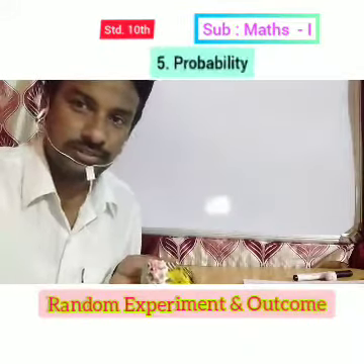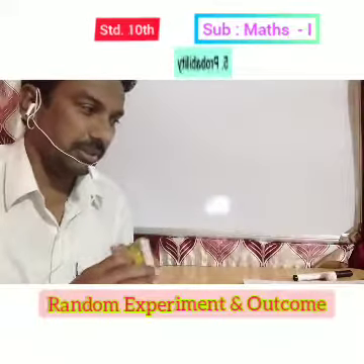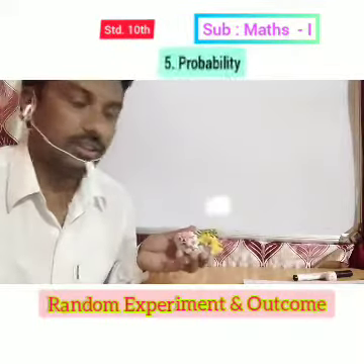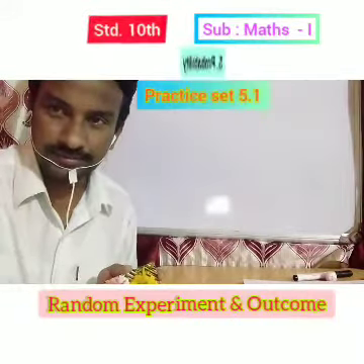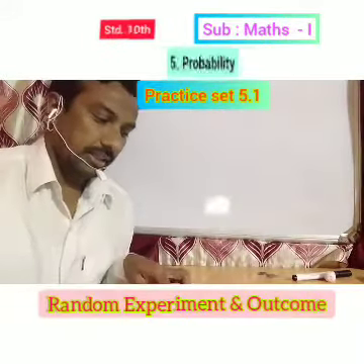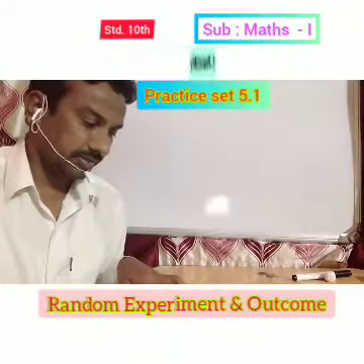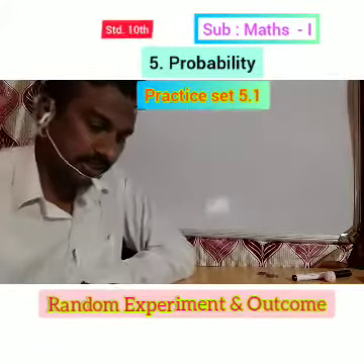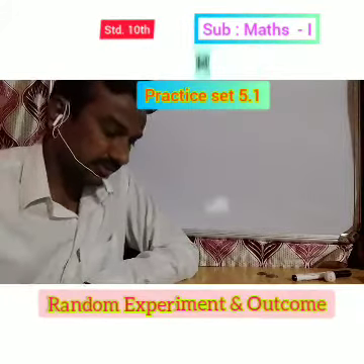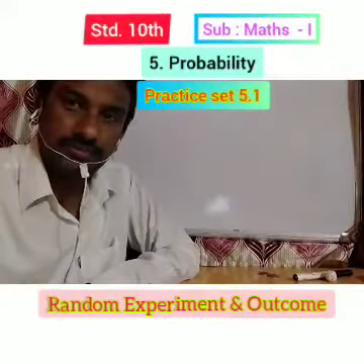Okay, now we will see random experiment and outcome. Based on this topic, we will see some examples in practice set 5.1. How many possibilities are there in each of the following? First one is, Vanita knows the following sites in Maharashtra. She is planning to visit one of them in her summer vacation.